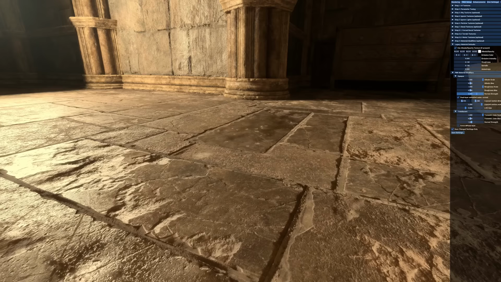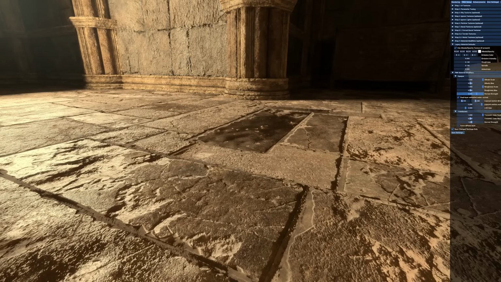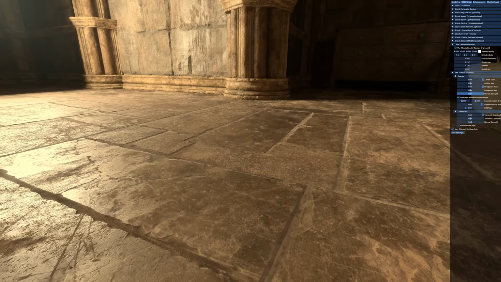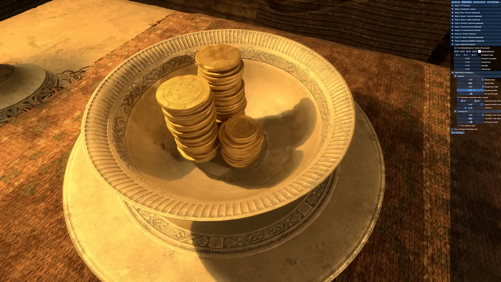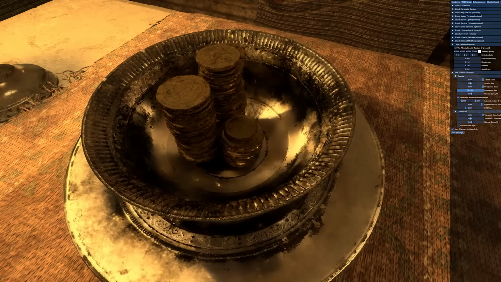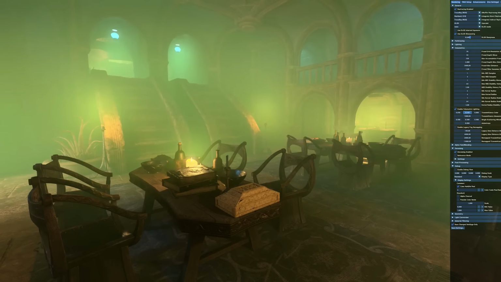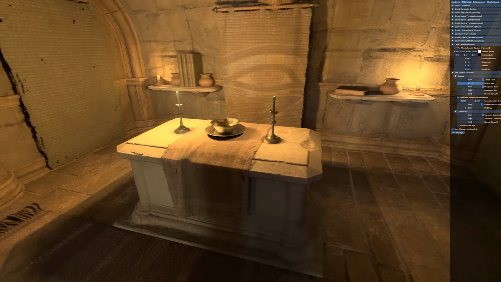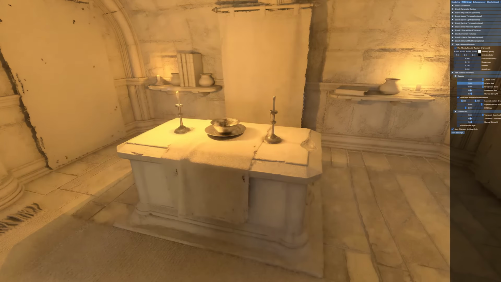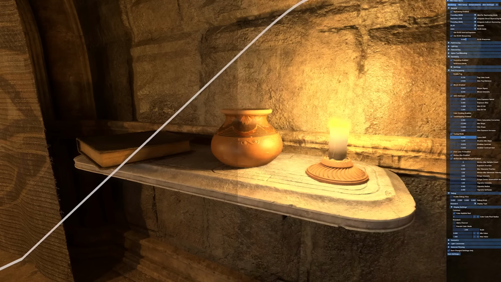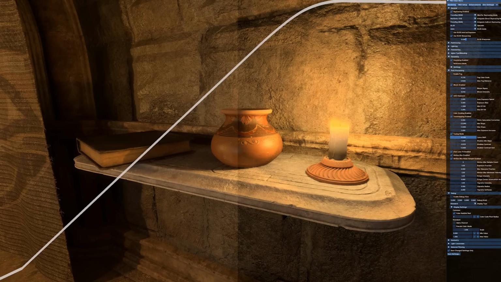Every RTX mod with the Remix Runtime will let modders and players customize their experience during gameplay from the overlay. For example, I can globally adjust the parameterization of materials on the fly, and tweak physical volumetric fog, and just generally change the look of the game, from increasing the number of light bounces to sometimes more profound changes. I can even add post-processing effects like motion blur, bloom, and tone mapping.